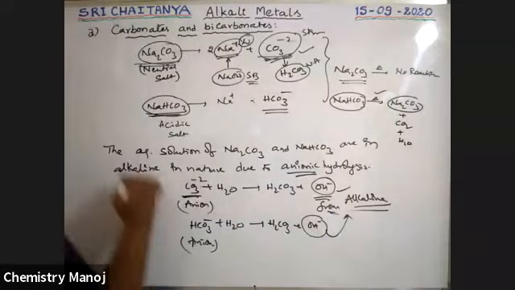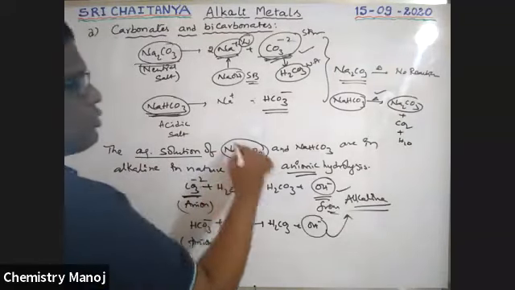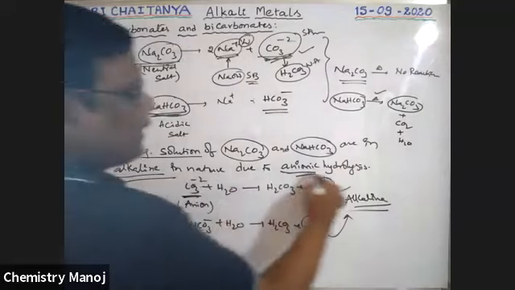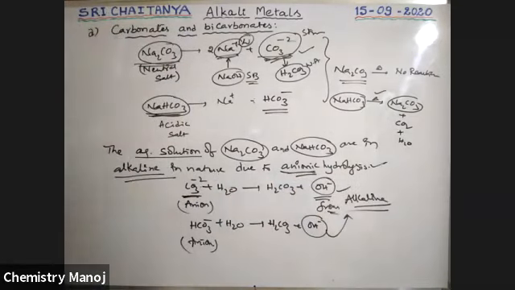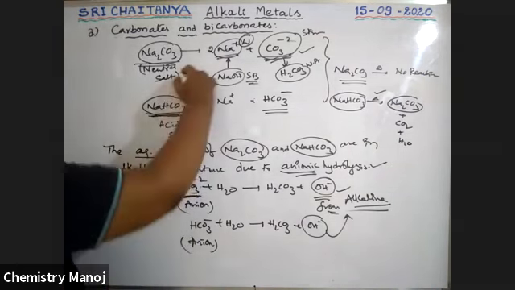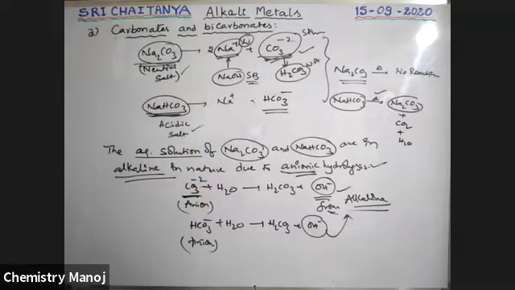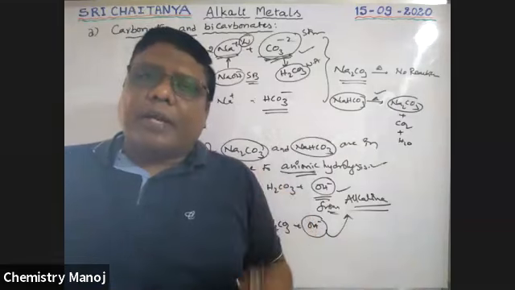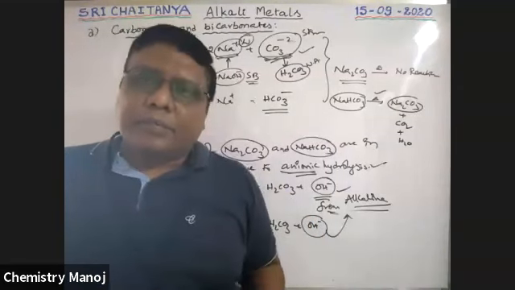That means aqueous solutions of sodium carbonate and sodium bicarbonate are both alkaline because of anionic hydrolysis. We explained this already in ionic equilibrium. Next, this NaHCO3 is an acidic salt, but it is considered as a neutral salt. Finally, both sodium carbonate and sodium bicarbonate are basic in nature.